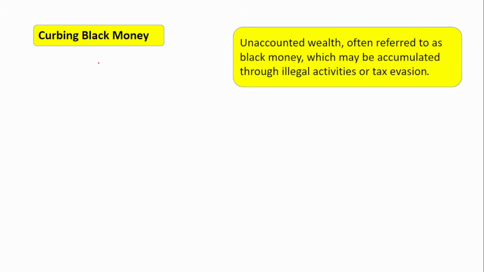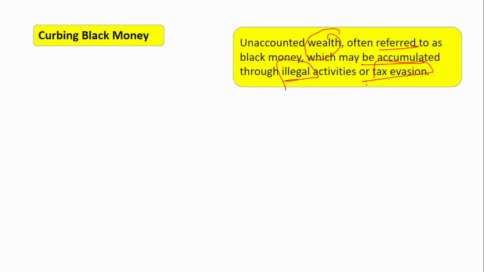Main purpose, there are multiple reasons. So if you see, curbing the black money. So that is one of the reasons. What is black money? Unaccounted wealth. These are the wealth that is hidden from the income tax departments. So to bring the unaccounted wealth, to bring the black money into the picture, this demonetization is conducted. So unaccounted wealth, often referred to as black money, which may be accumulated through illegal activities or tax evasion.